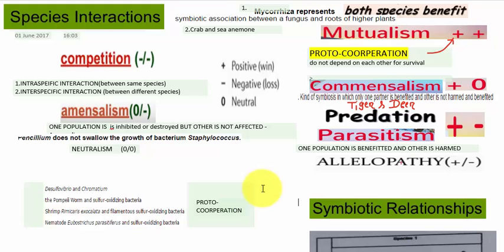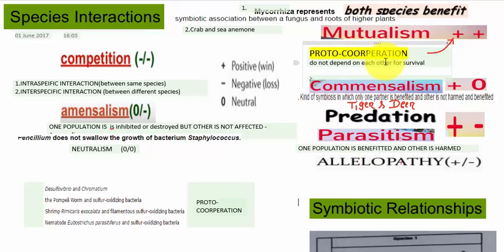We know that parasites are of two types, ectoparasites and endoparasites. An example is brood parasitism, in which birds deposit their eggs in the nest of another species. The example is the cuckoo bird.